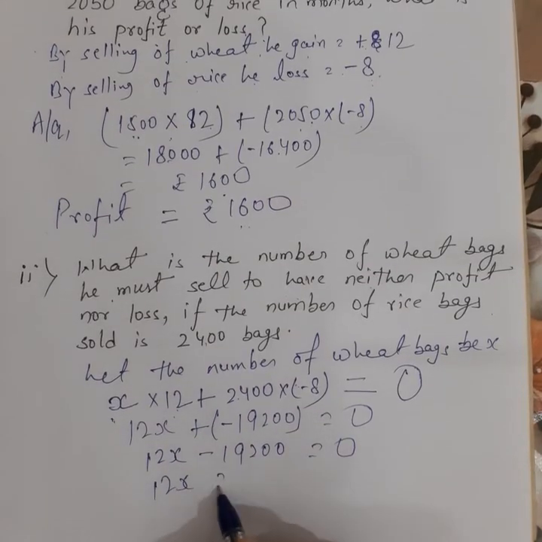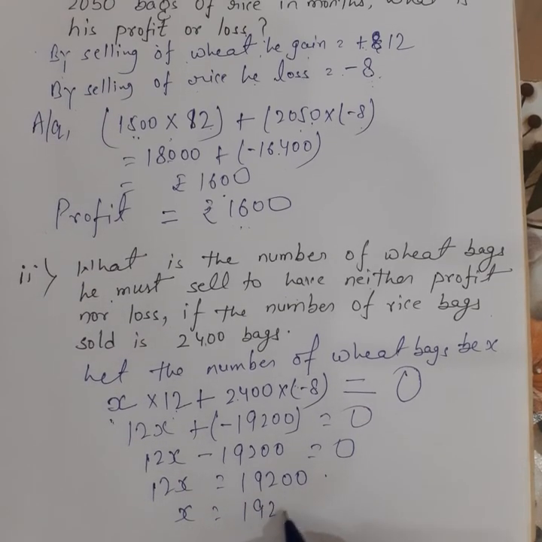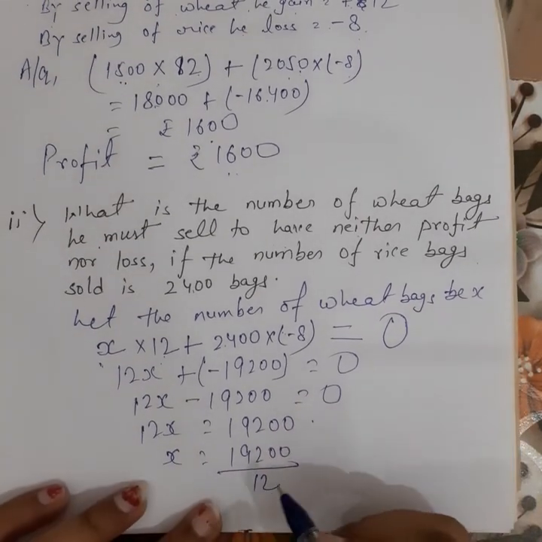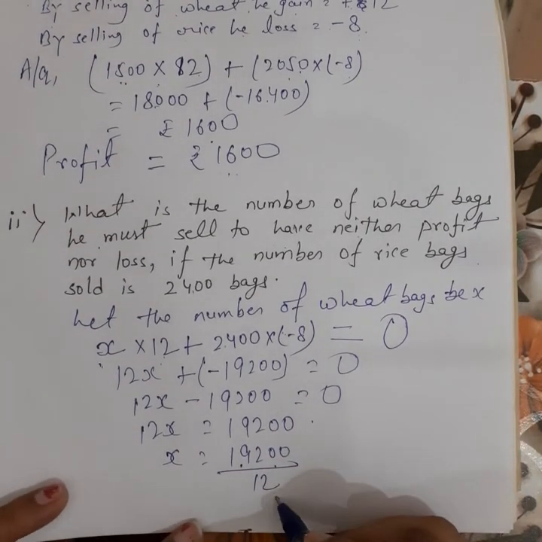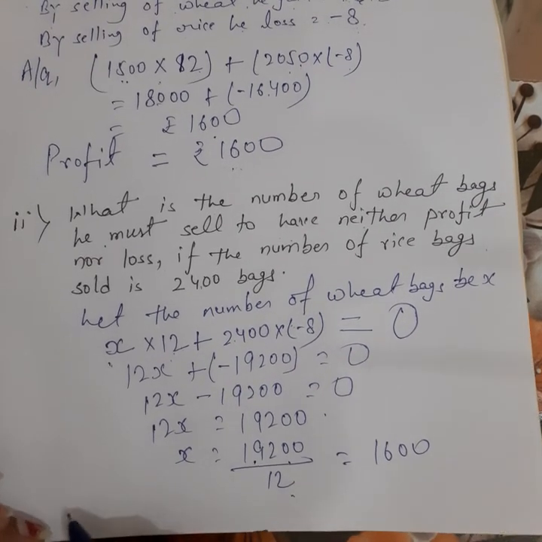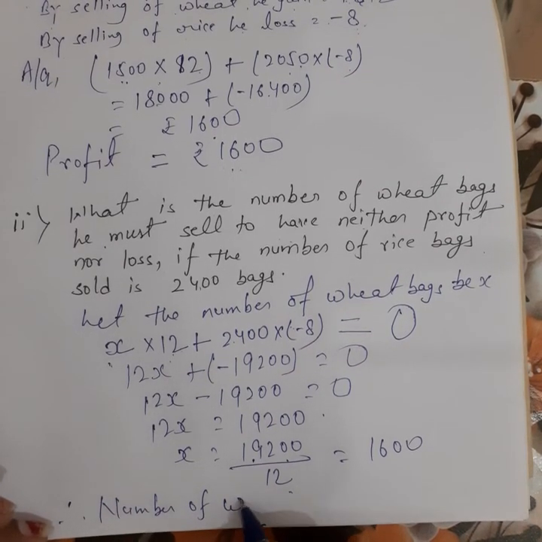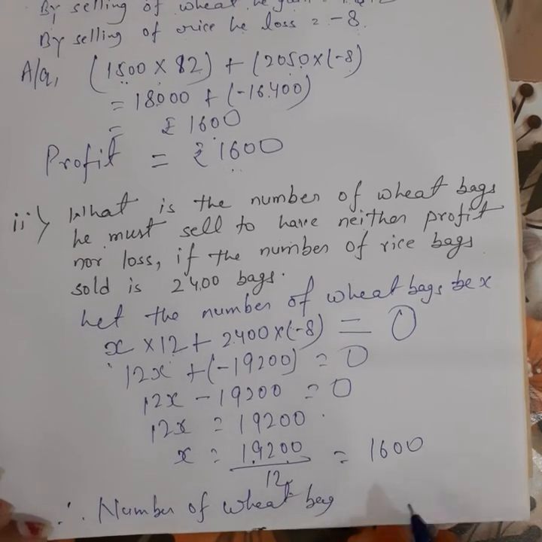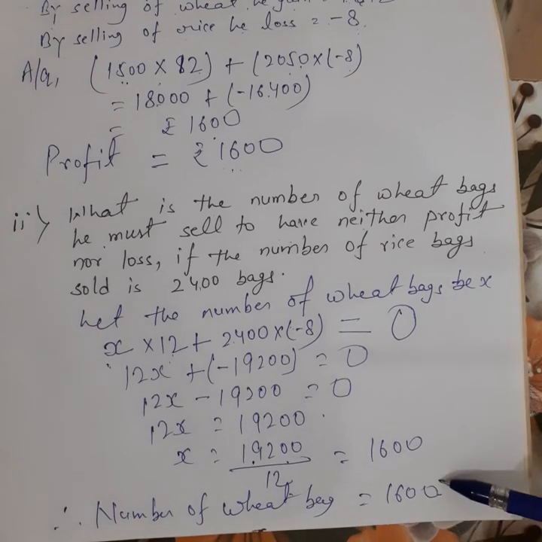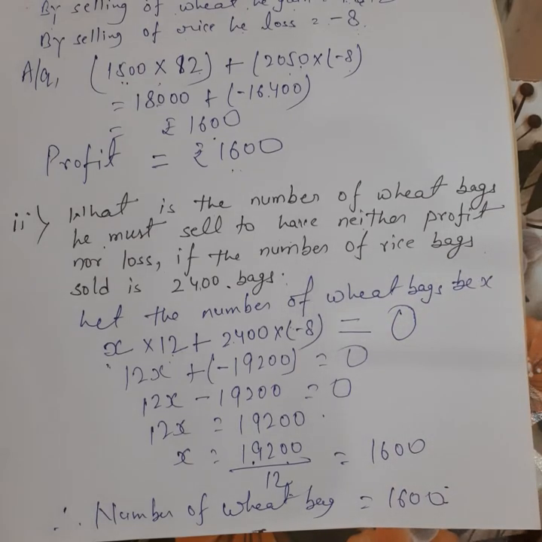So 12x is equal to 19200. x is equal to 19200 by 12. By dividing 19,200 by 12, we get 1600. Okay. Therefore, number of wheat bags is equal to 1600. It means if he sells 1600 wheat bags and 2400 rice bags, there will be no profit, no loss.